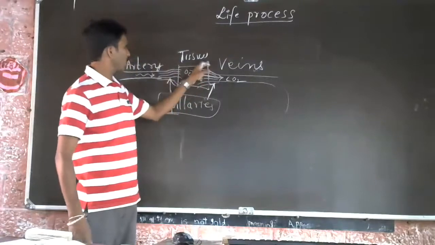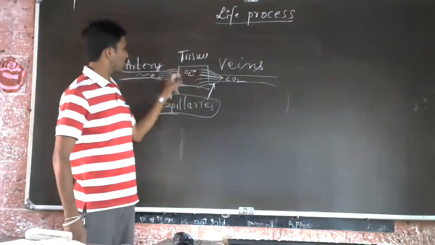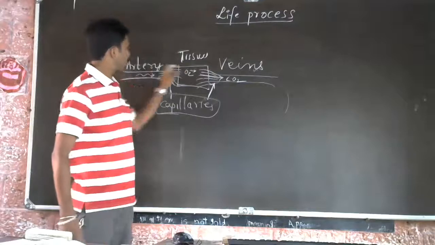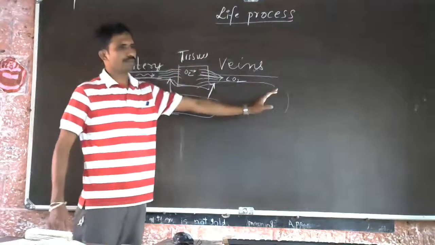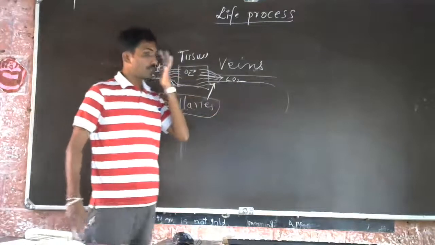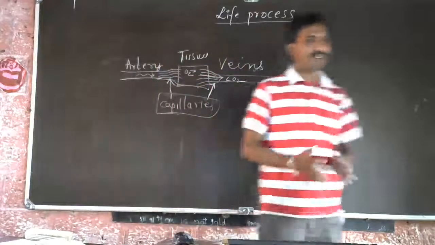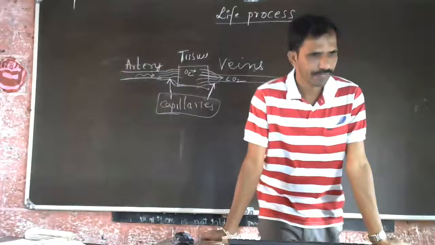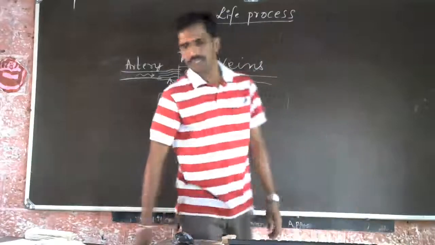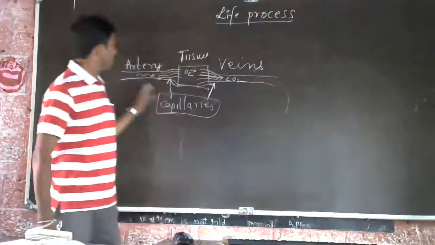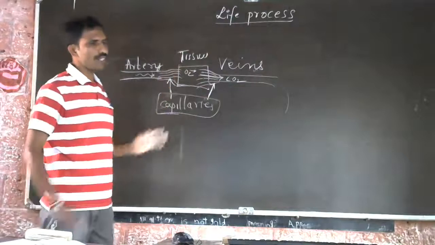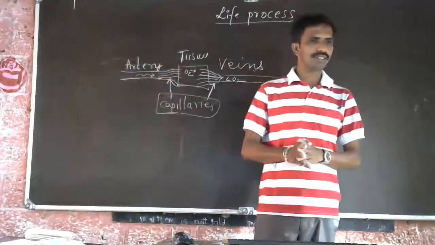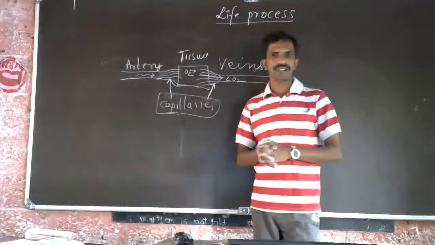Think that in this place of tissue, the lungs are there. Here carbon dioxide is given up and oxygen is taken up. So usually capillaries are found in the tissues where the exchange of materials takes place. That is the difference between the arteries, veins and capillaries. Already we have discussed the arteries and the veins, so that's why I told only the capillaries.